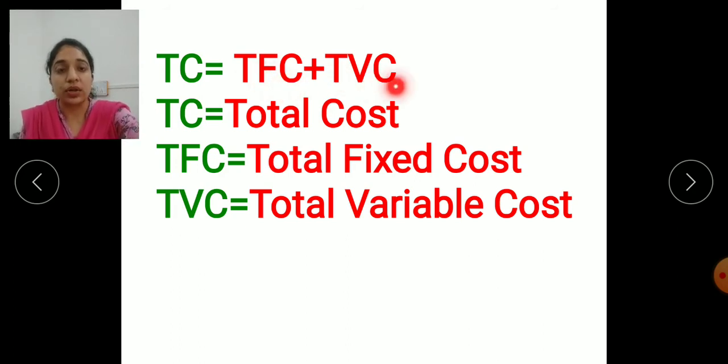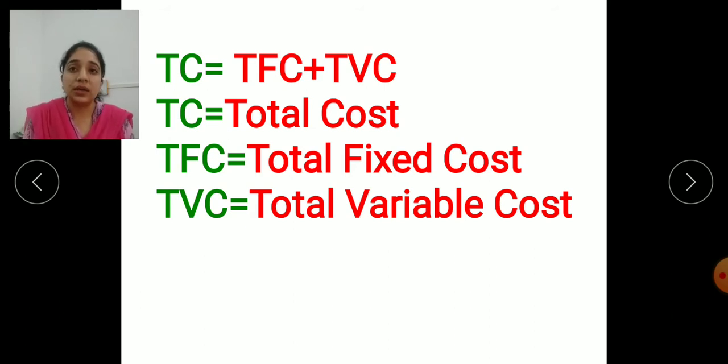And total variable cost. Variable means that which is not stable, which goes on changing, can be called the variable. Just like you can say raw material is there, it is not necessary that every month he will bring the same units of raw material. If the stock is available with him, he can change the units of raw material every month.